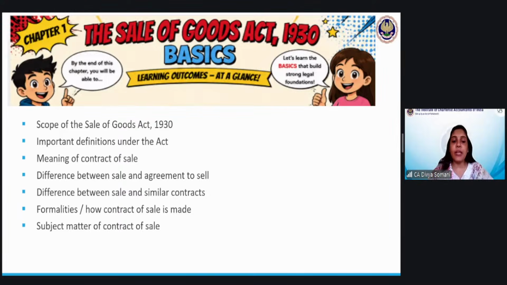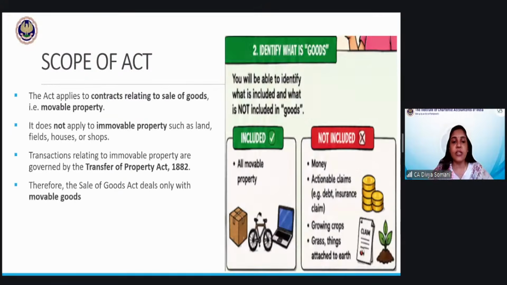Then the subject matter of contract of sale, obviously that is goods. So until unless there are goods, we will not consider it in this topic. So the subject matter, wherever it asks you about the subject matter, it is the main content or the main thing around which the whole topic revolves. So the subject matter in this Sale of Goods Act is basically the goods, right? And the sale of it, obviously. Next is rules relating to ascertainment of price, how the price is ascertained. So section 9 we will discuss, and simultaneously we will discuss section 10 also.